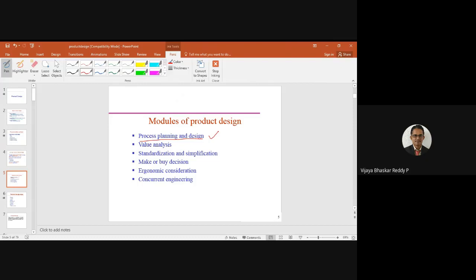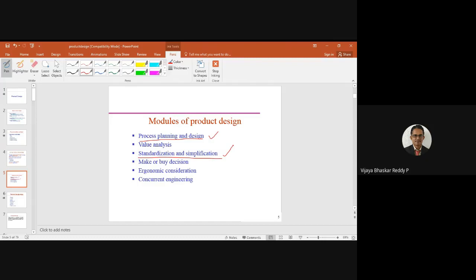Okay, like that. And the other one is standardization and simplification. What is standardization and simplification? While designing either a process or a product, it should be standard. The length of the chain of a cycle, for any company, the length of the chain from the driver, the pedal, to the follower, the back wheel, should be a standard length. It should not change whatever the cycle may be.